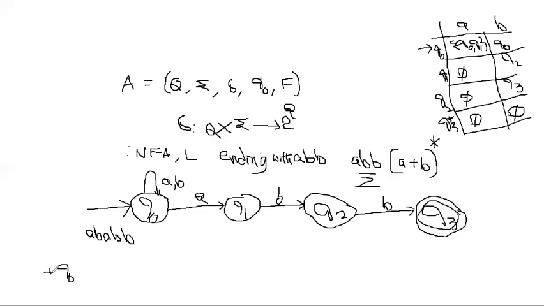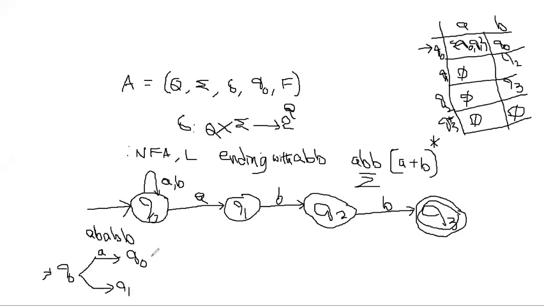What is Q0 on A? Here we have two possibilities: Q0 on A is Q0 as well as Q1. So write those two choices. But this does not happen in a DFA; we have only one output.